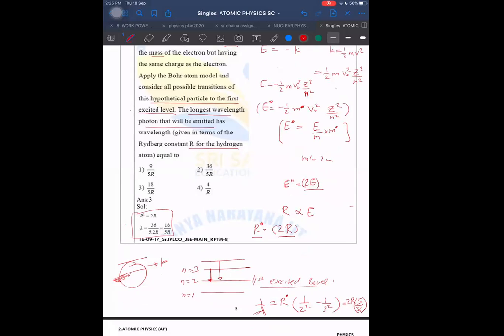So here, this is the energy. See, they are saying the longest photon which will be emitted. So this photon is only from 3 to 2 transition. First of all, transition is taking place from some higher energy level to the 2 energy level. Now in this, I want the energy gap to be minimum. Energy gap will be minimum if I keep n equal to just 3. Then the 3 to 2 energy gap will be minimum possible. Other energy gaps are more. So for minimum possible energy gap, if energy gap is less, then lambda will become more. This is how I am able to achieve maximum possible lambda.